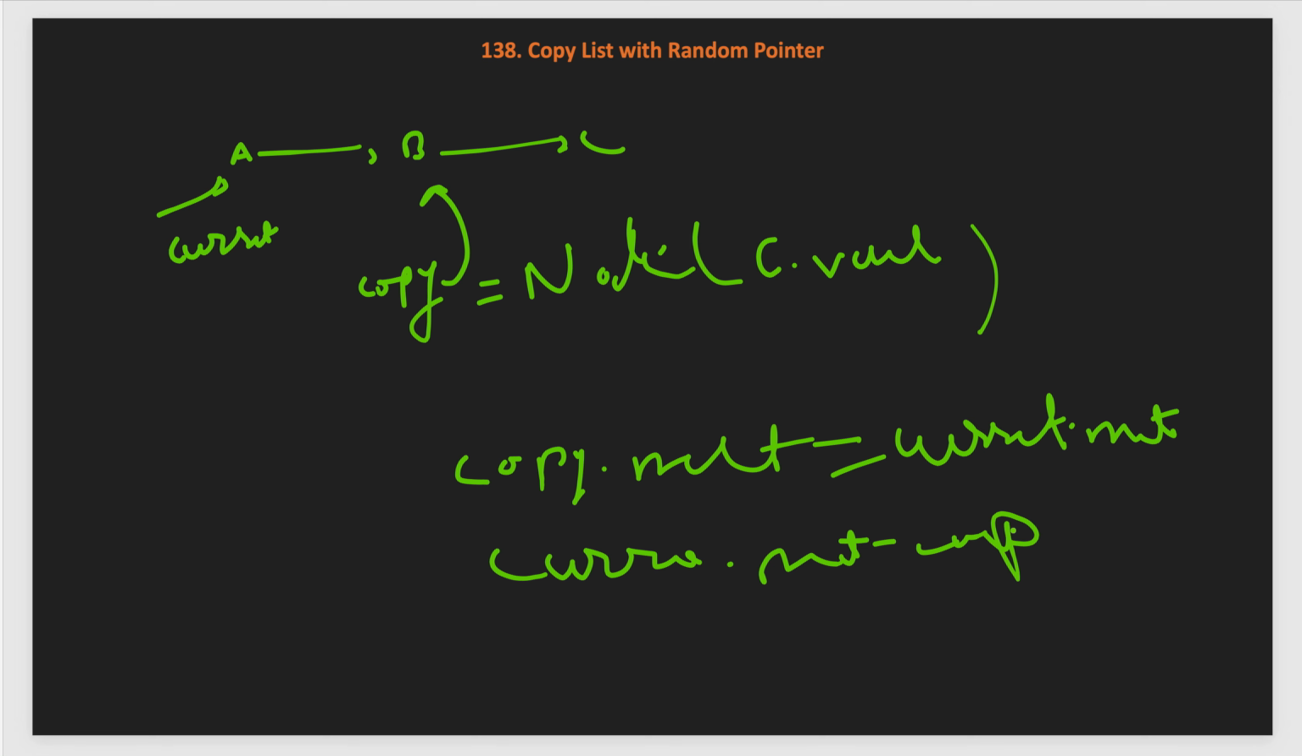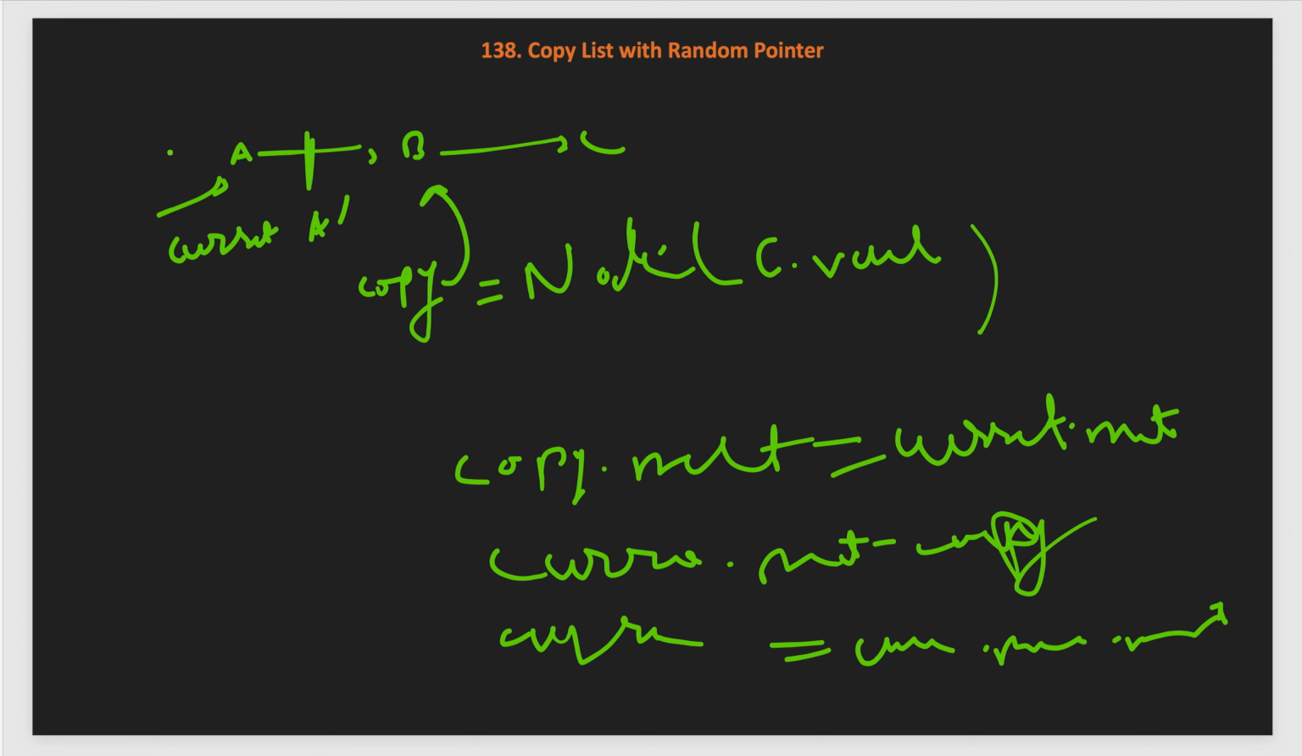Copy. So this goes to the copy, and we will update our current two nodes ahead, because we added one extra node in this link, which is the copy node, A dash. So we will update our current to current.next.next. So this is the idea: create a copied node and add it in between, after the actual node. So this is the first step.